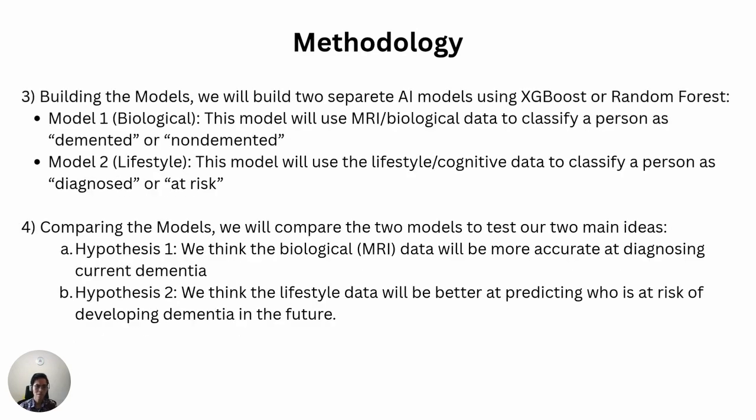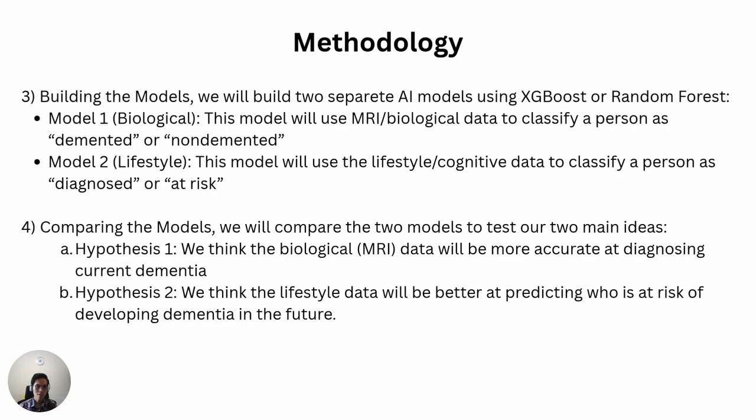The third step is building the models. So we will build two separate AI models using XGBoost or random forest. The first model will use MRI or biological data to classify a person as demented or non-demented. The second model will use the lifestyle or cognitive data to classify a person as diagnosed or at risk.